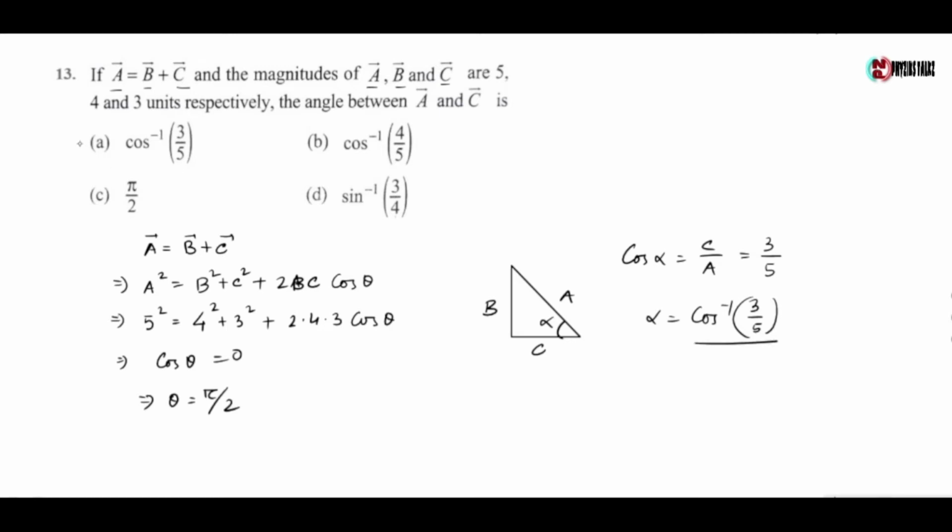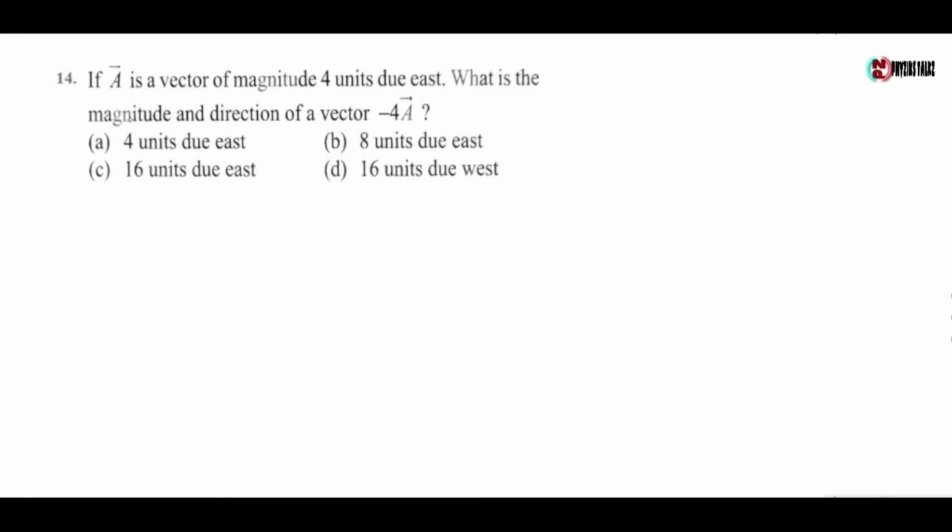So the correct option is option A. Next question: if A is a vector of magnitude 4 units due east, what is the magnitude and direction of vector -4A?